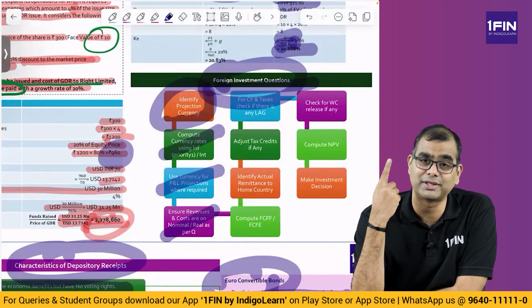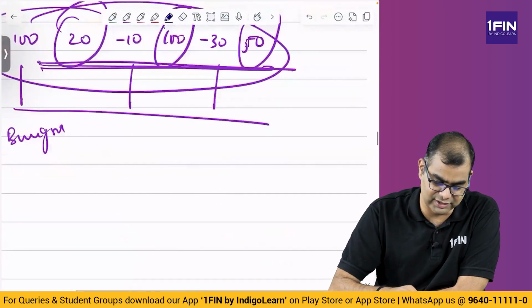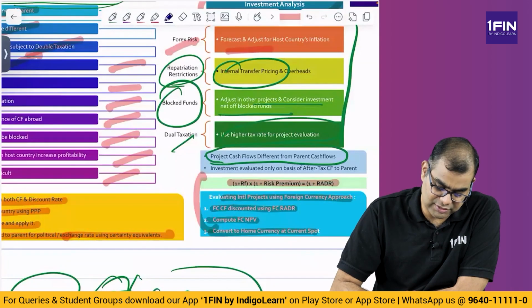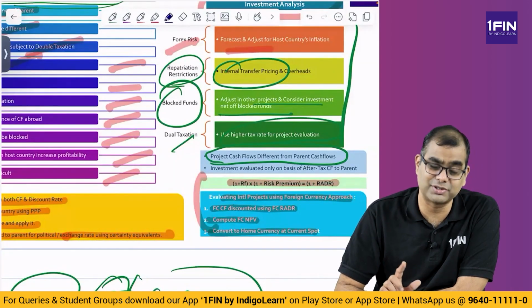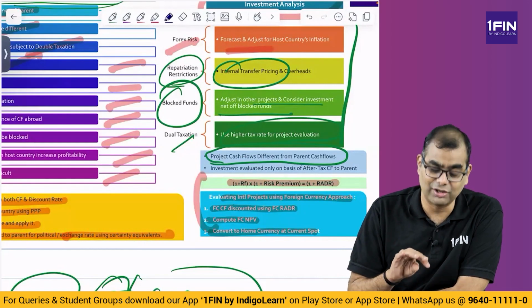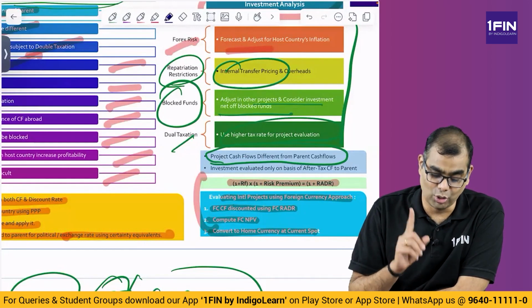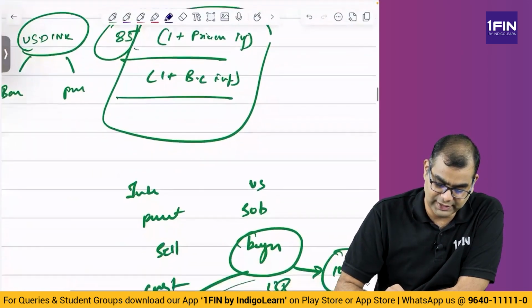Please remember, in that RADR, I was explaining some concept, no? I think in the first or second slide. Evaluate an international project using the foreign currency approach, where 1 plus risk-free rate into 1 plus risk premium is equal to 1 plus RADR. So, risk-free rate into risk premium. Here there is no concept of nominal, real and all of that. Don't unnecessarily get confused. Okay, that is different, this is different, right?